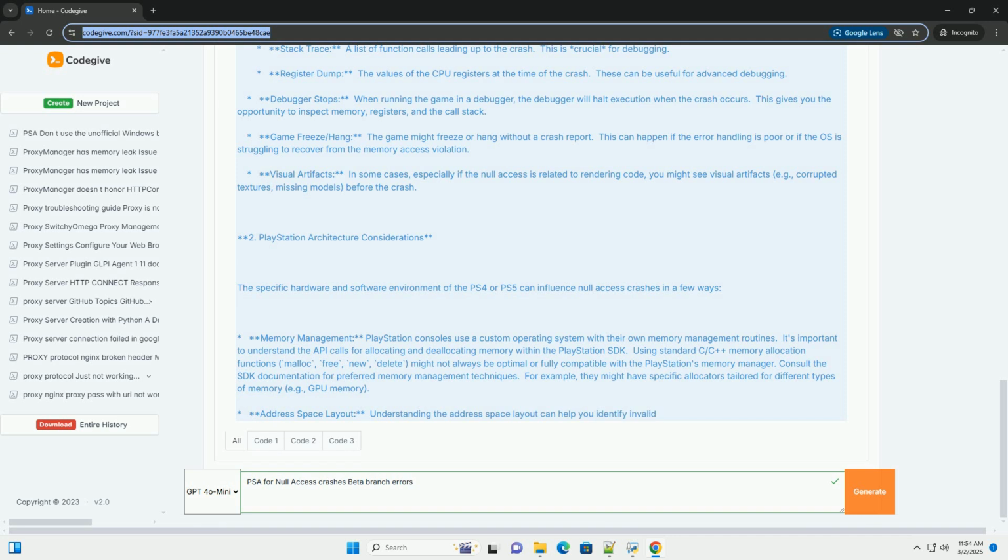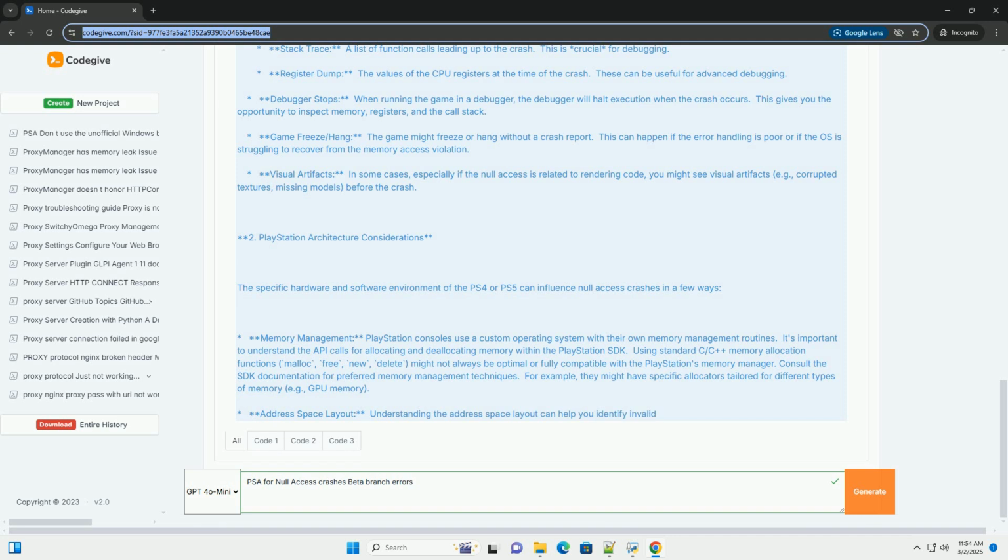Example debugging scenario, using GDB conceptually. Adapt commands to the PSSDK debugger. Let's say you have a crash report with the following information. Exception: access violation. Address 0x0. Stack trace: 1. renderer draw model, 2. scene render, 3. game update, 4. main loop. Step 1: start the debugger. Connect the debugger to the running game on the PlayStation.